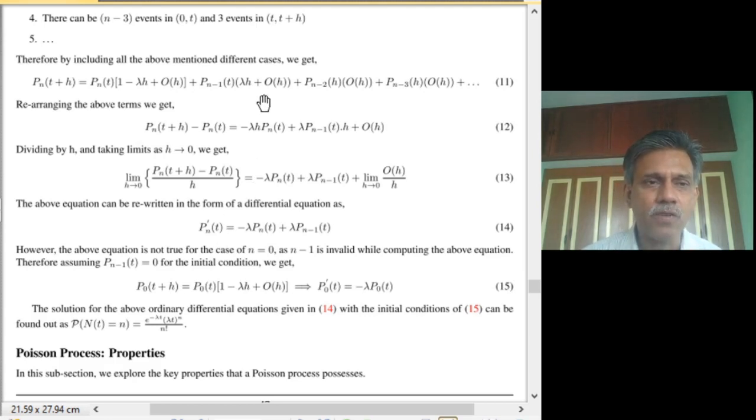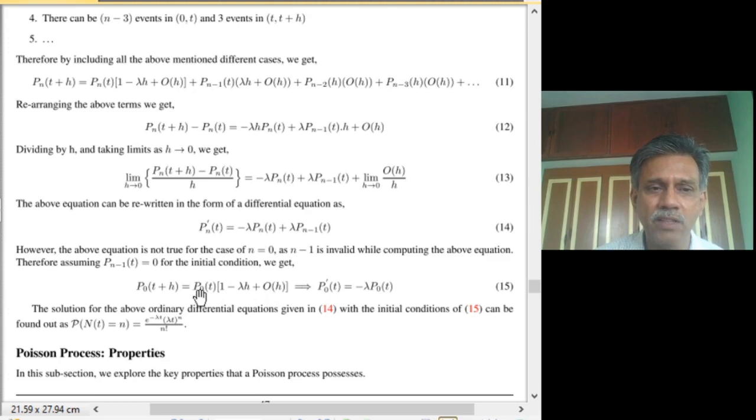Why? Because we have told that one event occurring in 0 to t and no event, and so on. If there is only one event we are looking at in this interval, the only way it can occur is the probability that 0 events occur. If you look at the probability that 0 events occur in t plus h, the only way it can occur is 0 events in t and 0 events in t to t plus h.